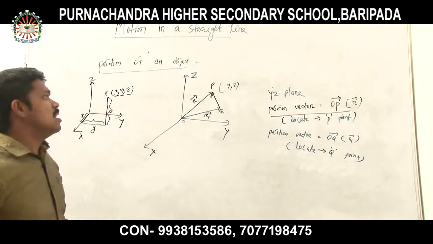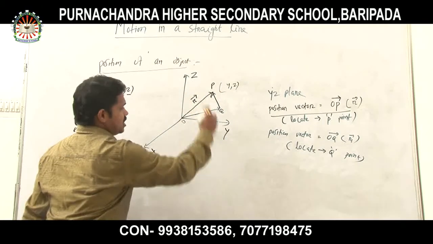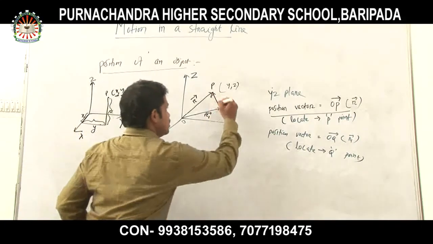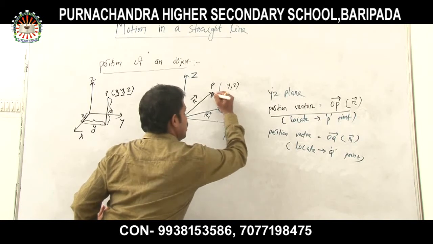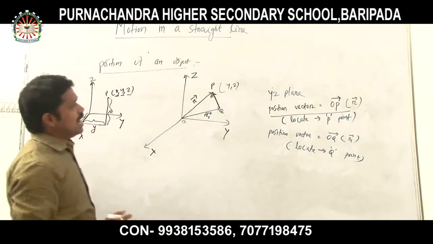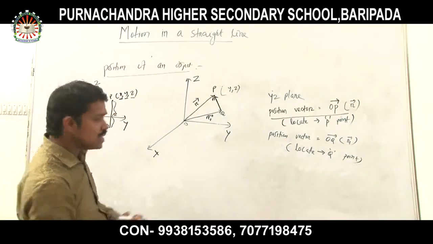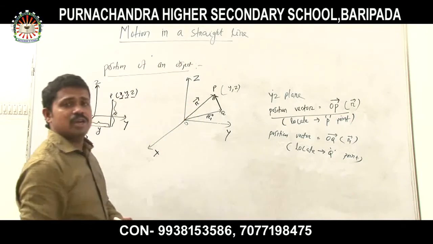What is our aim? Our aim is to find out the distance between P and Q. So I will denote this distance with an arrow starting from Q and ending at P, because I have to move from Q to P.